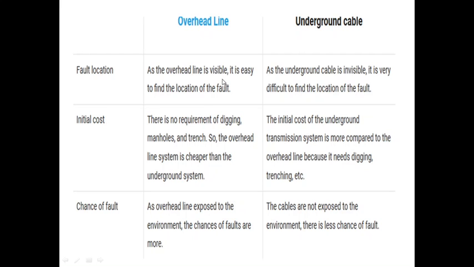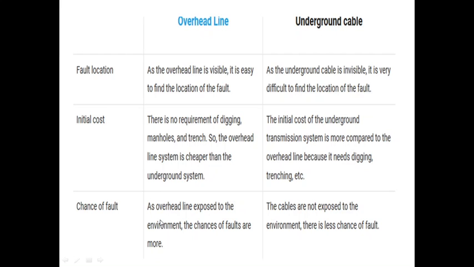Then initial cost. In your overhead line, it is very less because I don't have any digging methods. But in your underground cable, the initial cost is very high because I need to dig, and all those wires should be buried, all those things. So the initial cost is very high in underground cable.